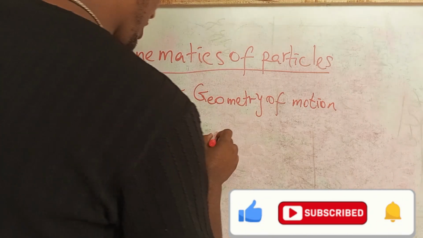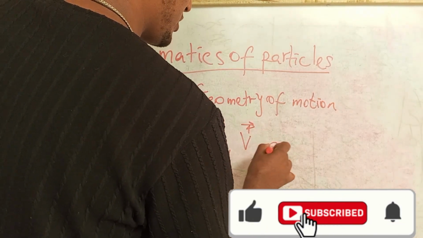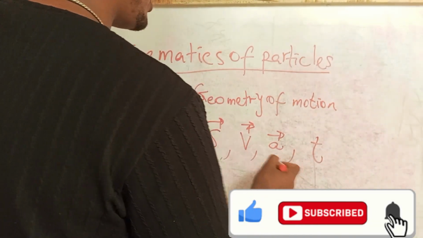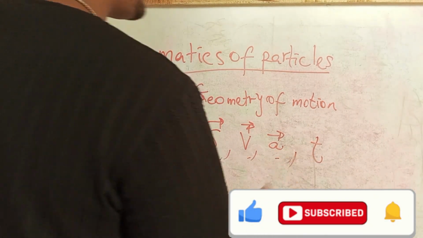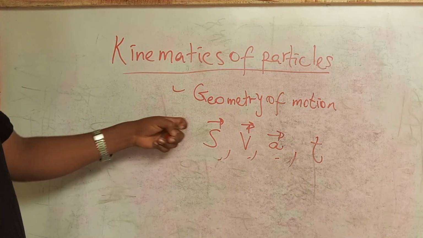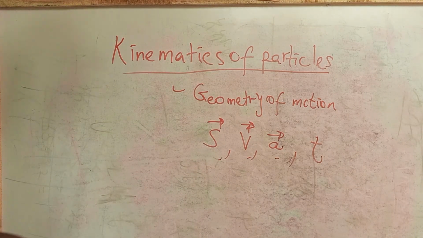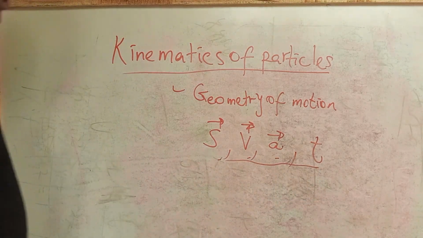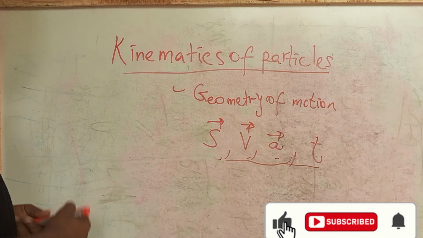It is all about displacement, it is all about velocity, and it is all about acceleration, and in terms of time. These relationships are all encountered and all included here in kinematics of particles. It is all about the geometry of motions, which relates these basic parameters, and it is all the indications without reference to the cause of the motion.